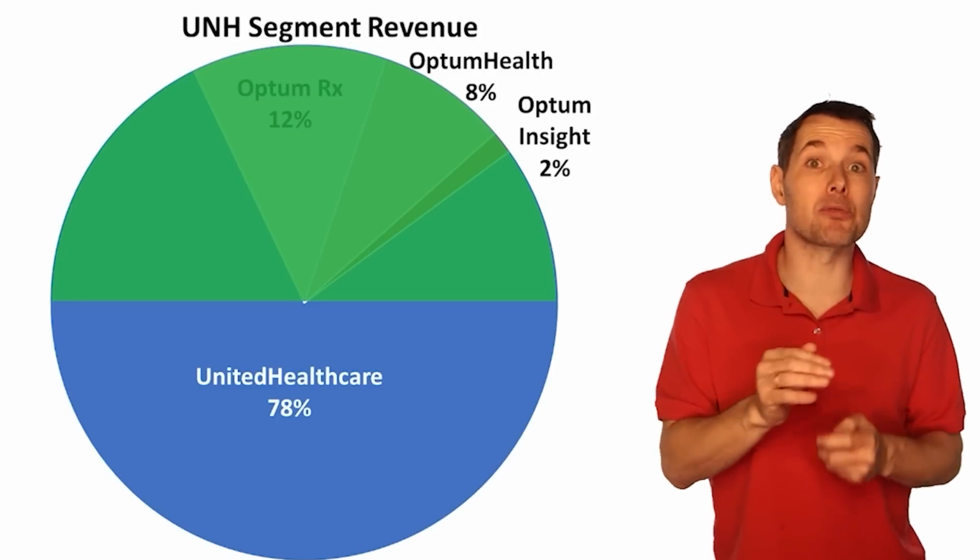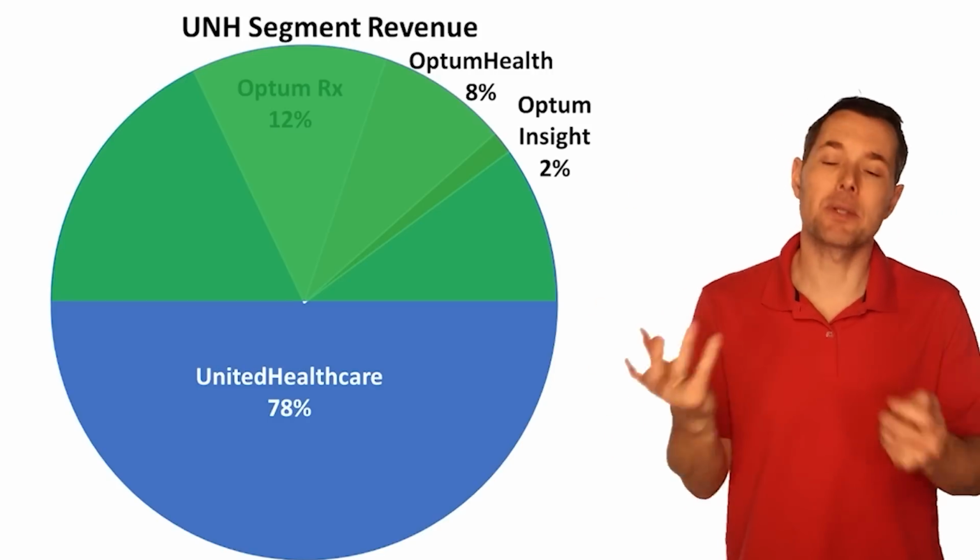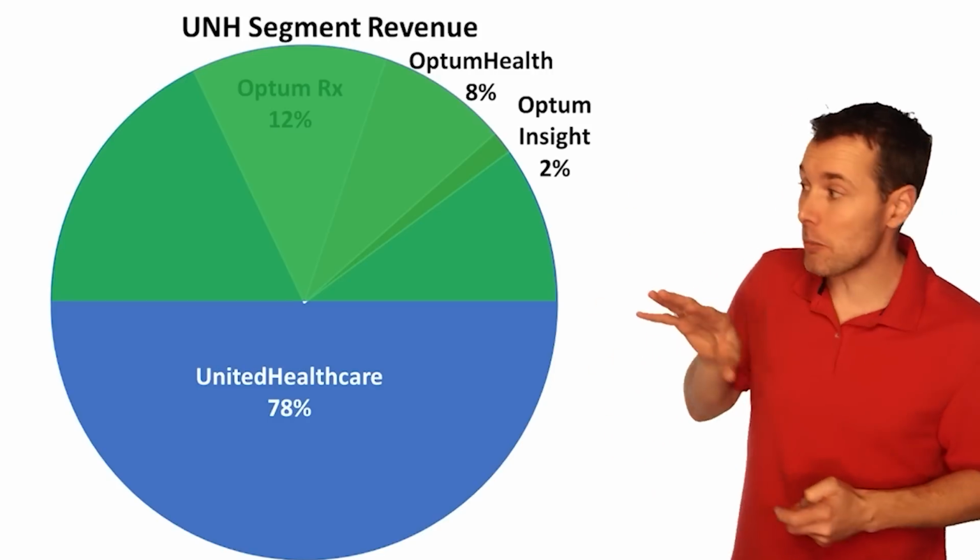So what we're going to do is value each division separately, add them up, sum of the parts, and see what the total company's worth. Starting with UnitedHealthCare, for this one we're going to use a price to earnings ratio. It's a very traditional one. Price to earnings works fairly well for a company like this, with large, stable profit. We're not worried about them having an off year where they lose money.